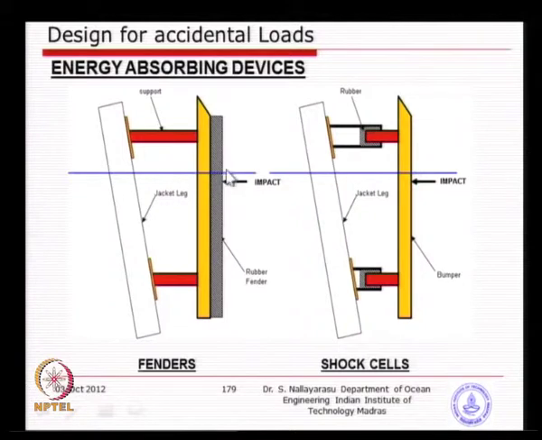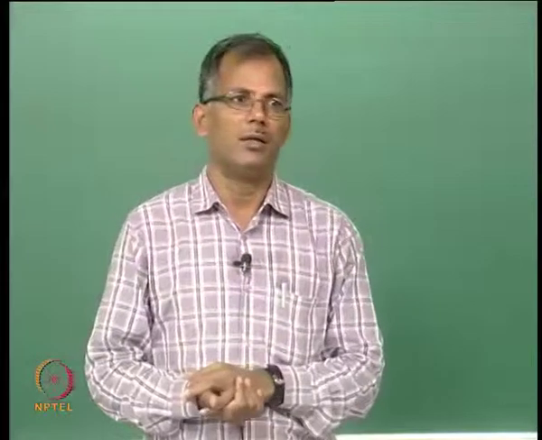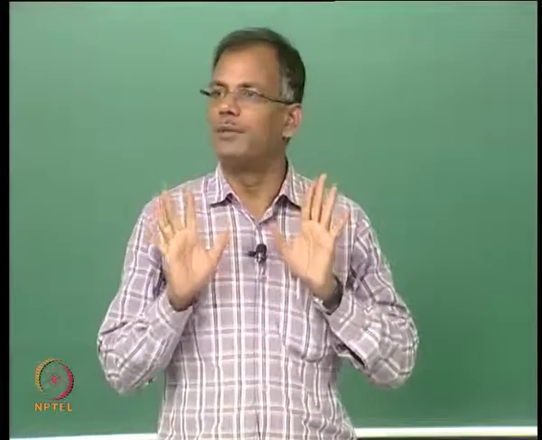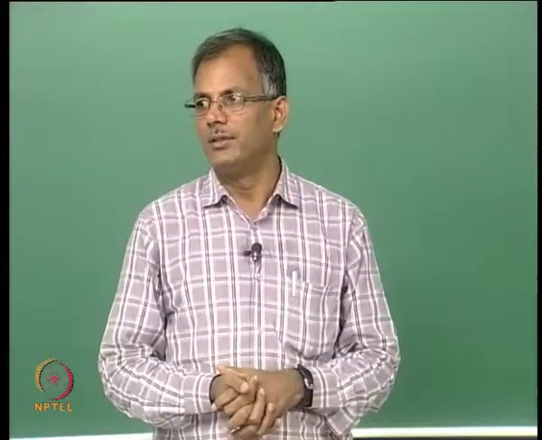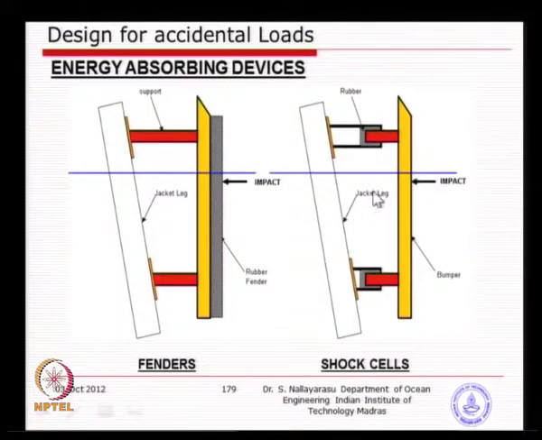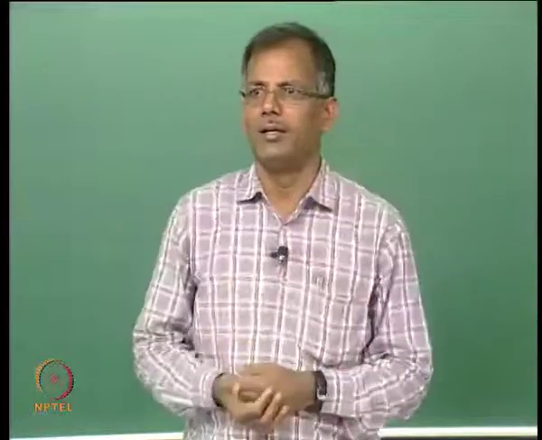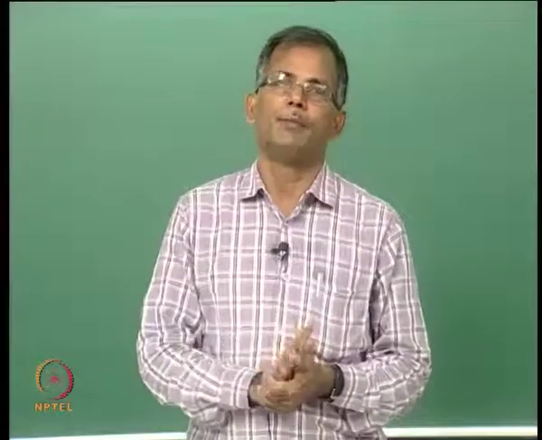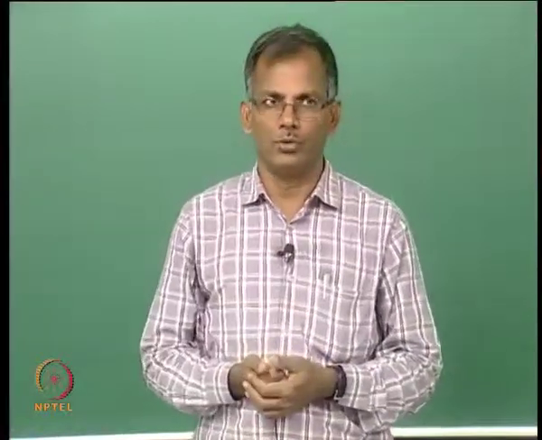Mostly we use this type of design for port and harbor structures. If you go to Chennai port or any port, you will see a lot of rubber fenders hanging around, so that the ships can come and berth against them. Whereas in the case of jacket structures, we provide shock cells for protection. But of course, in jackets also we provide this type of fendering for bringing the boats closer. You will see several rubber fenders hanging around, so that you can bring the boat closer, so that people can transfer from boat to offshore platform.